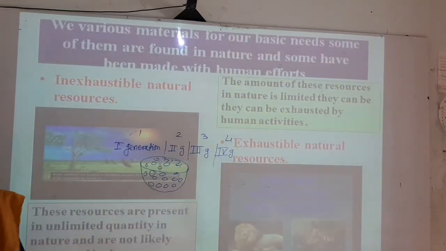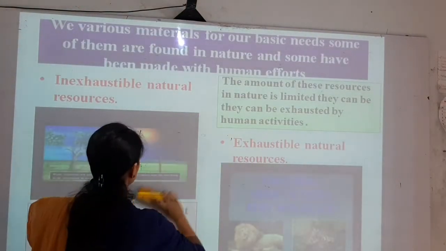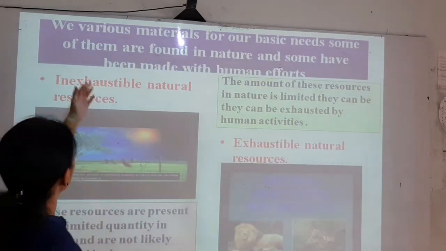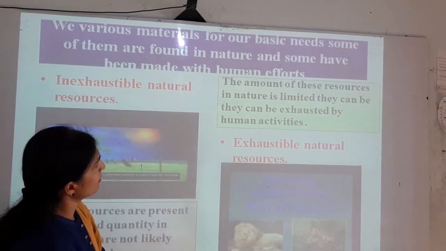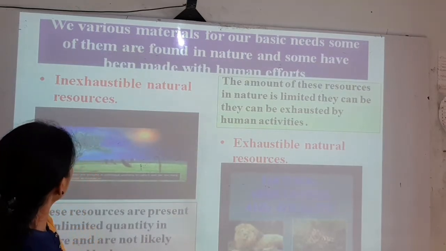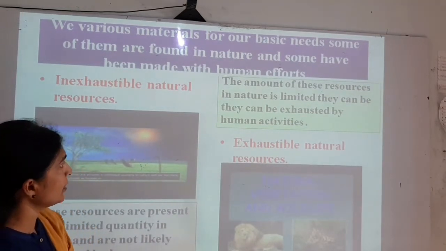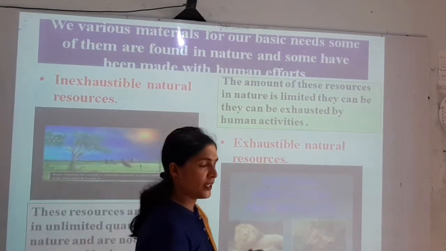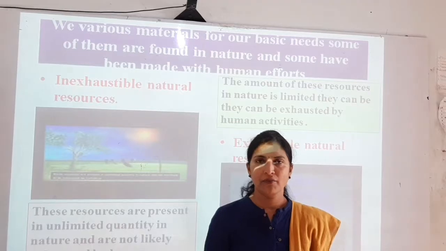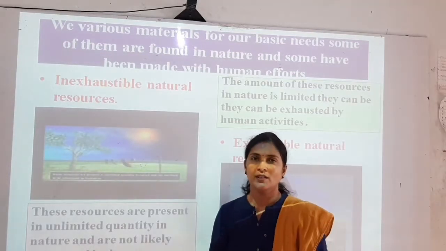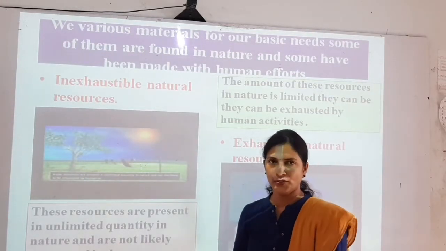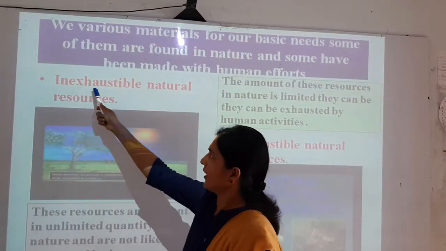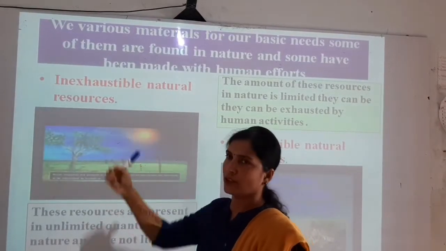Next point is we use various materials for our basic needs. Some of them are found in nature and some have been made with human efforts. So there are many things in the environment which are found naturally and which are made artificially. So man made it. So here we can see the first heading, inexhaustible natural resources.